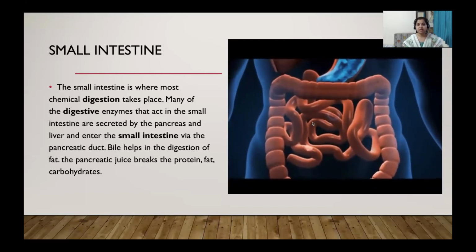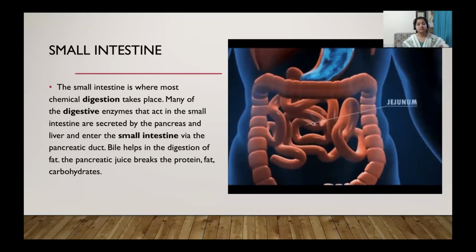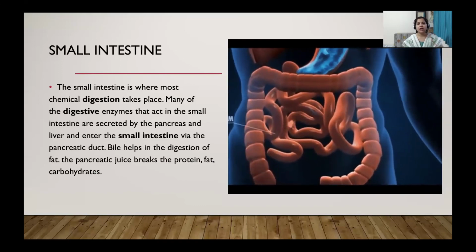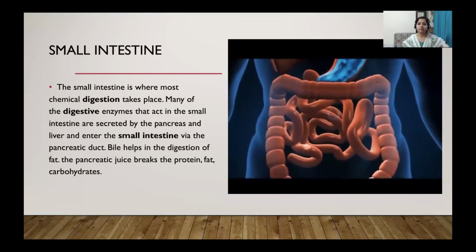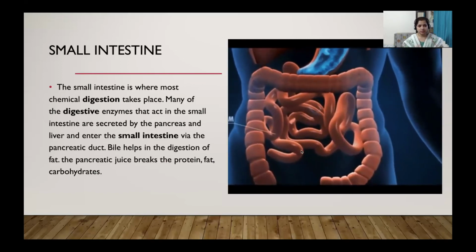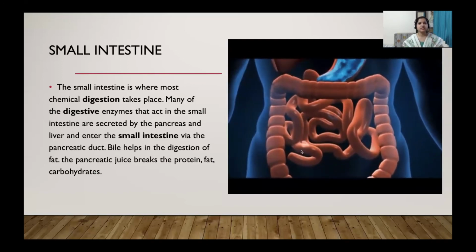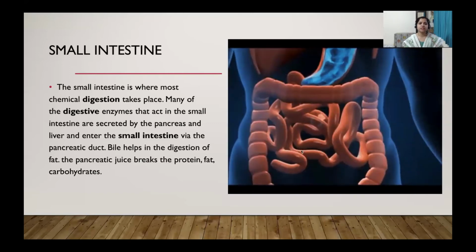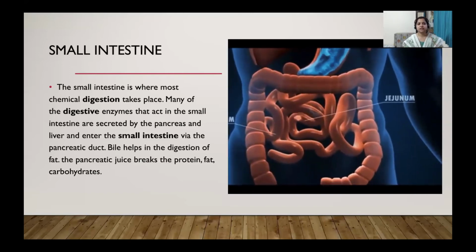But can you imagine, the small intestine is a very highly coiled structure, and it is about 7.5 meters long. At the end of the small intestine, some intestinal juice is secreted which completes the digestion process.